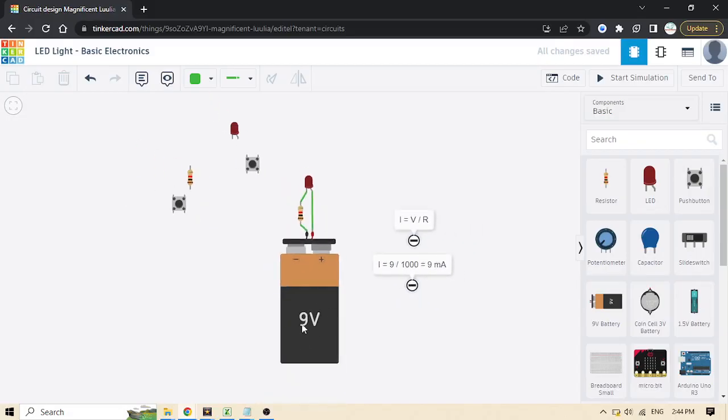Of course, with this 9-volt battery, we see in some applications that an LED is connected to a small battery like the coin cell battery, because the coin cell battery only supplies small current that cannot damage the LED.